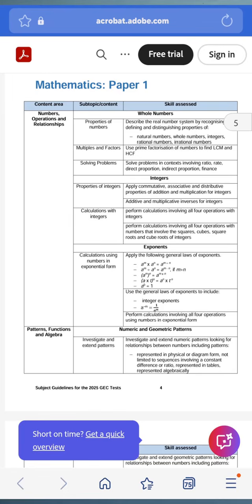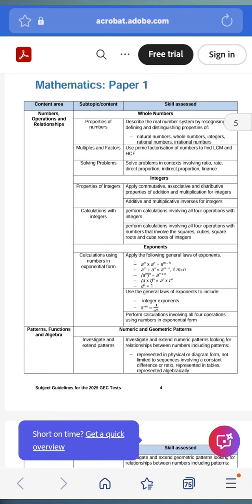Then you need to know multiples and factors, the use of the prime factorization of numbers, LCM, HCF. Solving problems in the context of ratio, rate, direct, indirect, and finance.